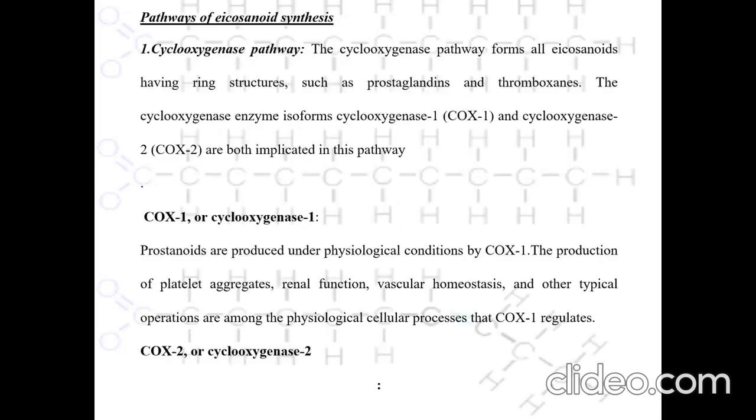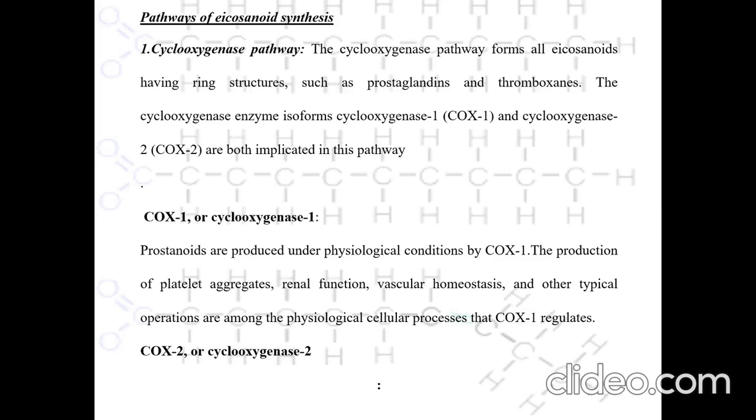Different pathways of eicosanoid synthesis are there. The first one is the cyclooxygenase pathway. The cyclooxygenase pathway forms all the eicosanoids having ring structures, such as prostaglandins and thromboxanes. The cyclooxygenase enzyme isoforms, cyclooxygenase 1, abbreviated as COX1, and cyclooxygenase 2, that is COX2, are both implicated in this pathway.